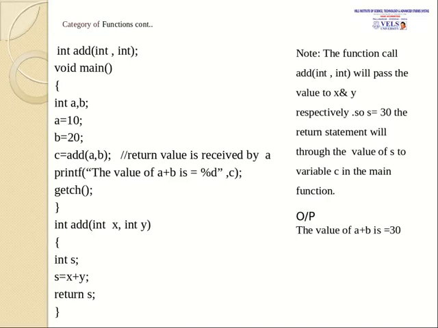The function call will pass the x and y values to a and b, and a and b will be passed to x and y, so that the output will be stored in s. It will return the s value to the main function and it will be displayed there.